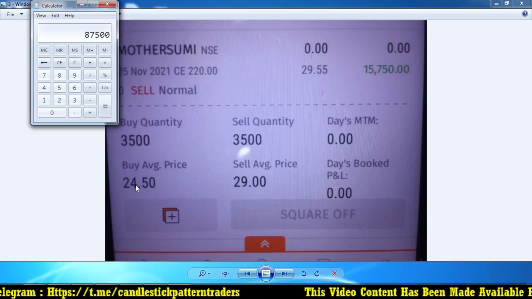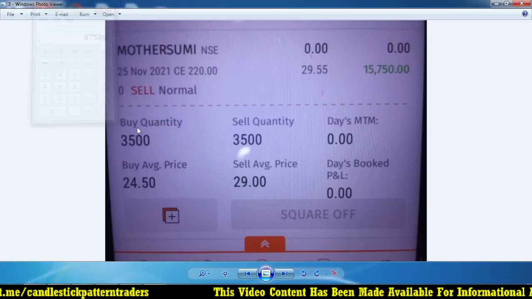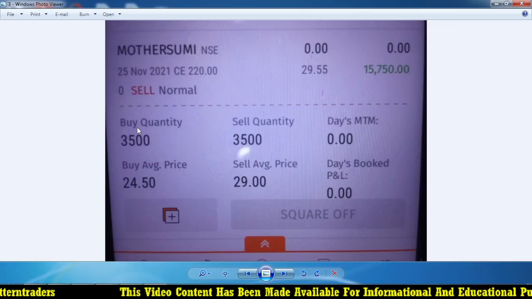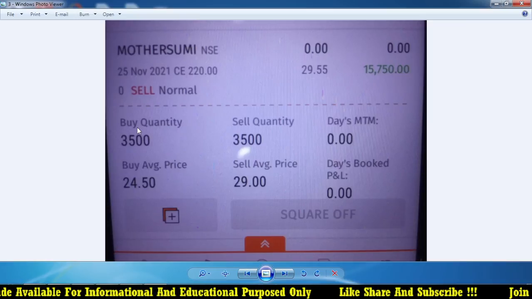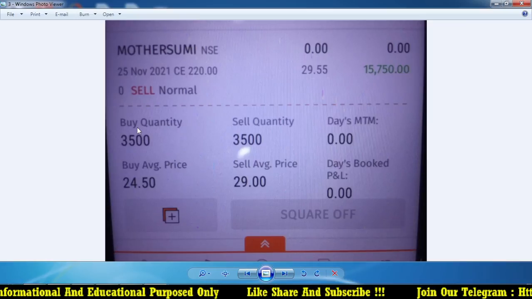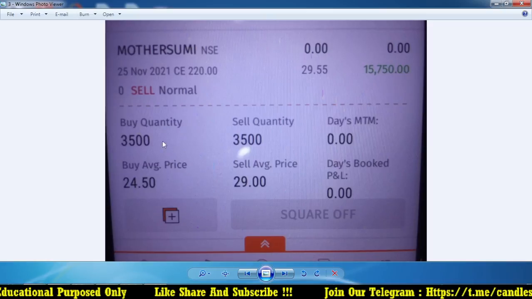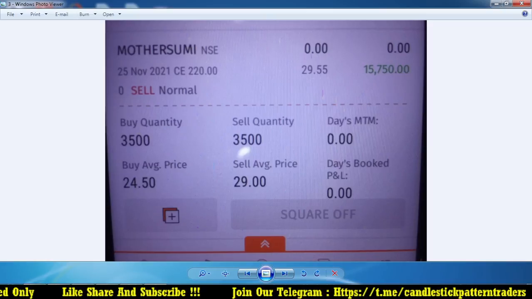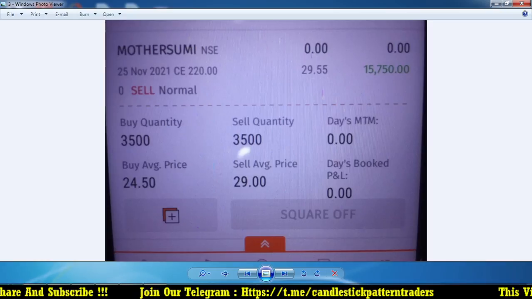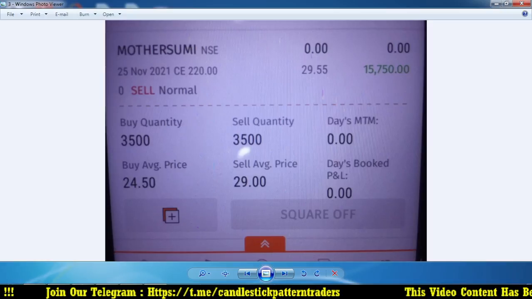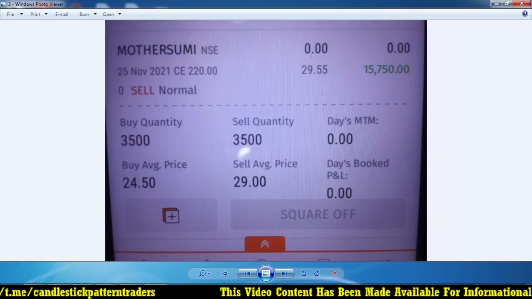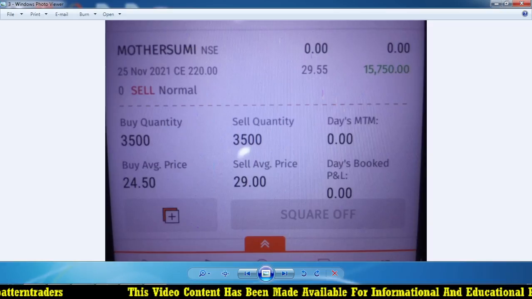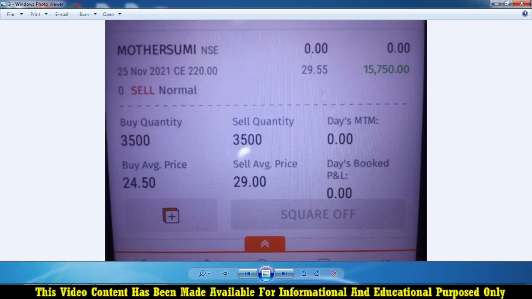So when any trade gives me nearly 20%, even if I took the position on a positional basis, when it is ready to give me a profit of 20% plus in a day itself, it is good enough to book the profit. After I booked at 29, I think it went up to near 33 or 34. But I got a profit of around 15-20% on my invested capital, which is good enough in intraday. That's why I booked it out.